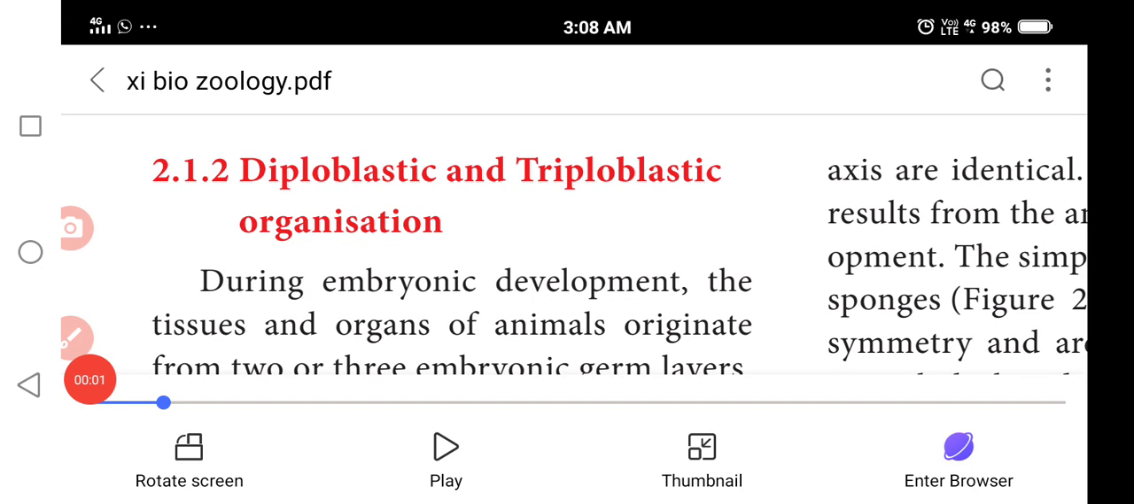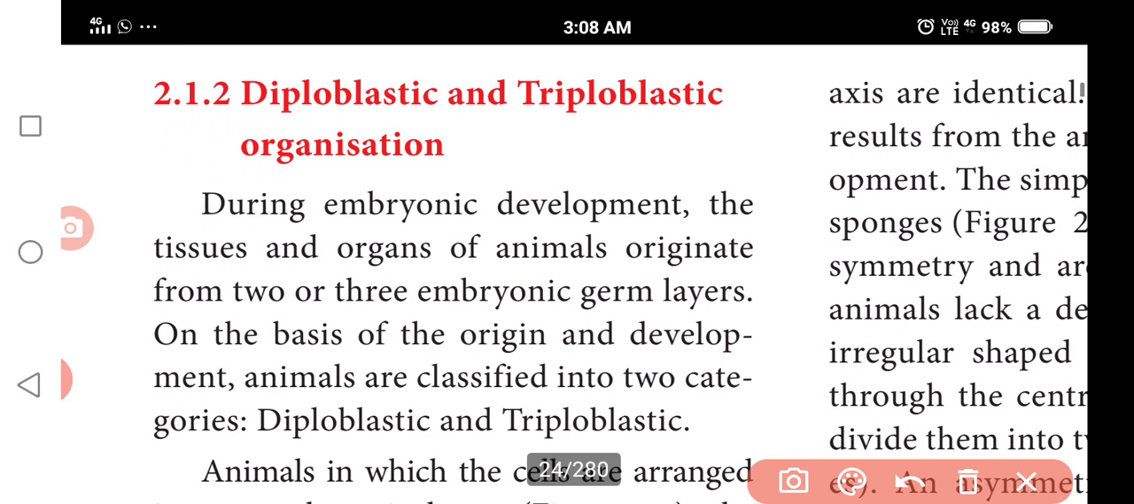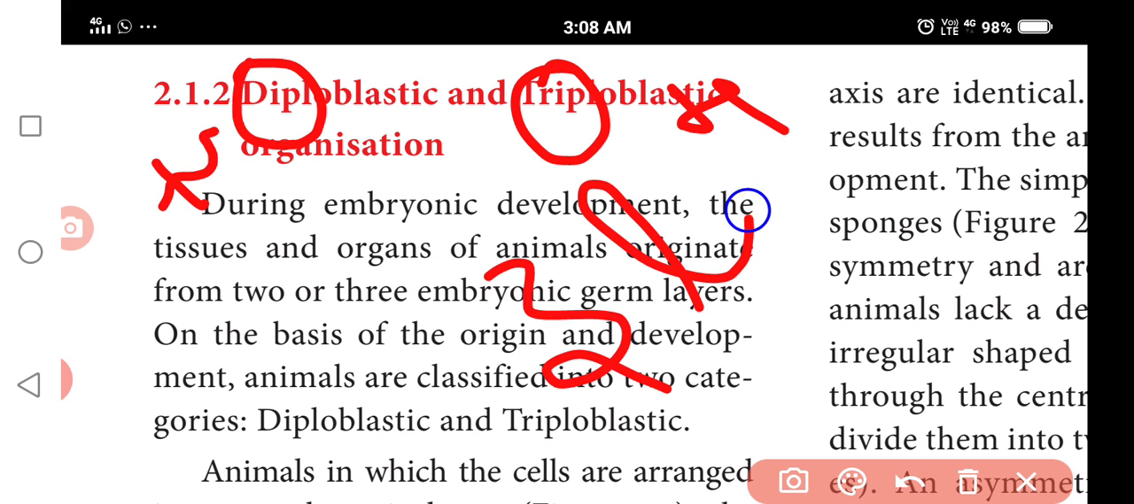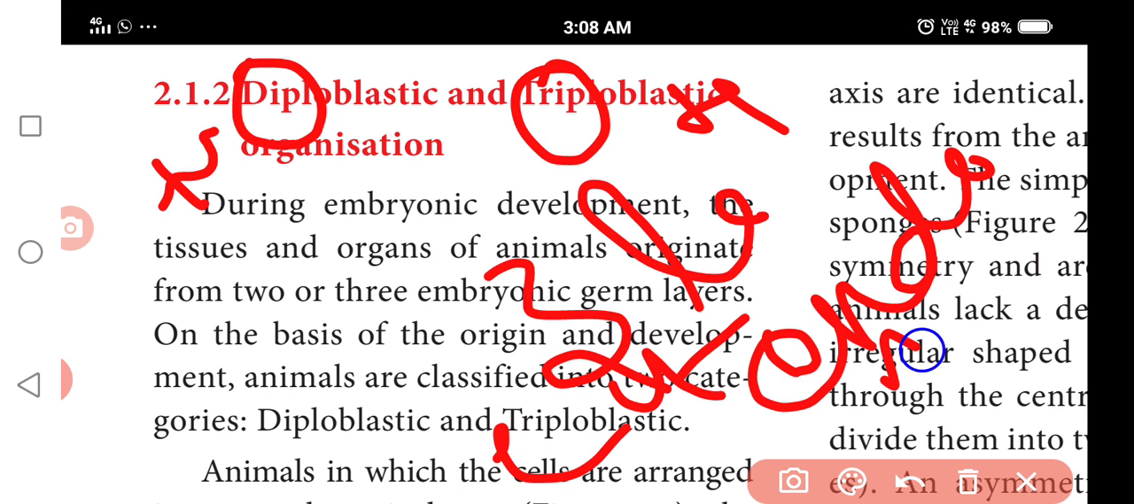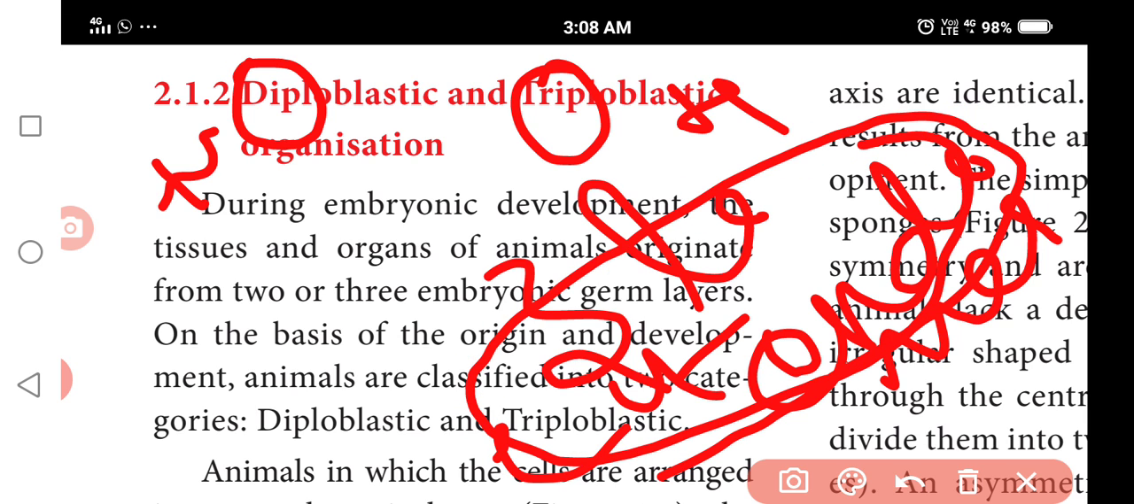Now we are discussing this diploblastic and triploblastic organization. Di means 2, tri means 3. At the time of embryonic development, what happened in the animals? 3 layers are formed: ectoderm, endoderm, and mesoderm. So animals whose organs are formed from the ectoderm and endoderm are diploblastic animals.